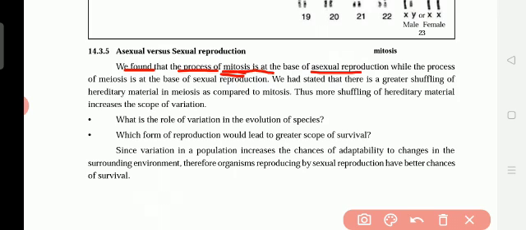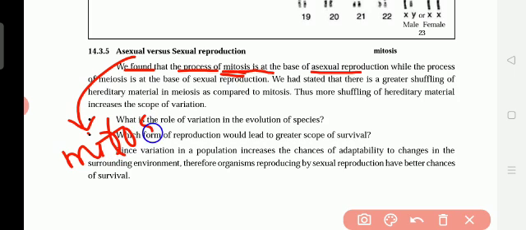In asexual reproduction, since it is a single parent reproduction, mitosis takes place in the reproductive organs. But in sexual reproduction, where father and mother, male and female, both are needed, meiosis takes place.